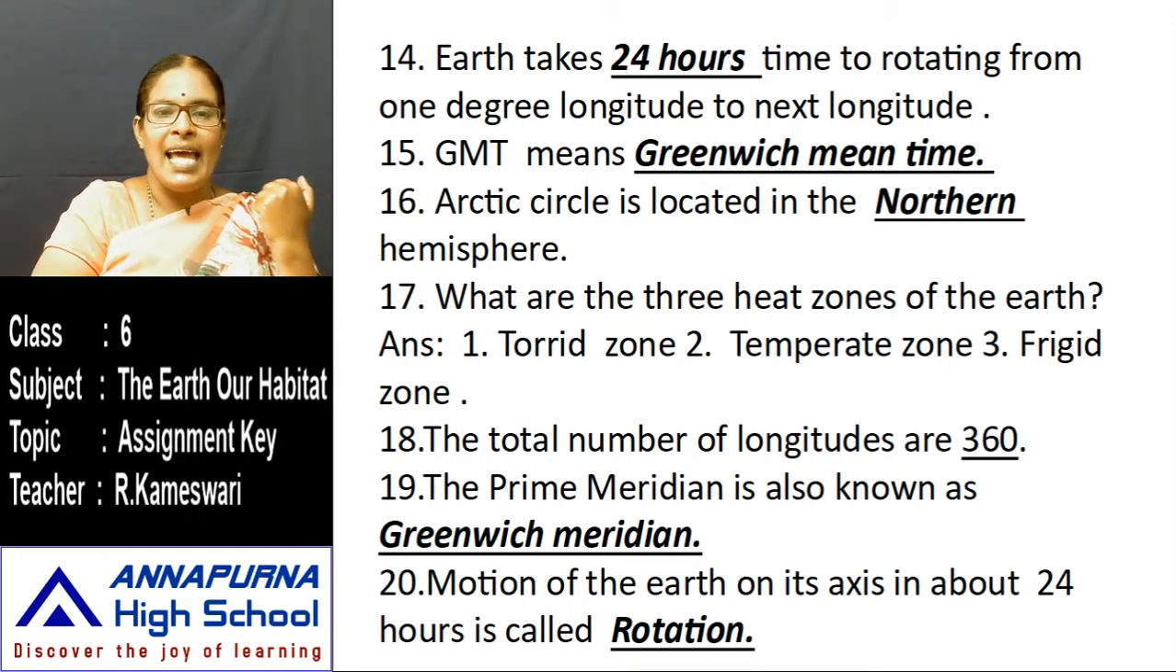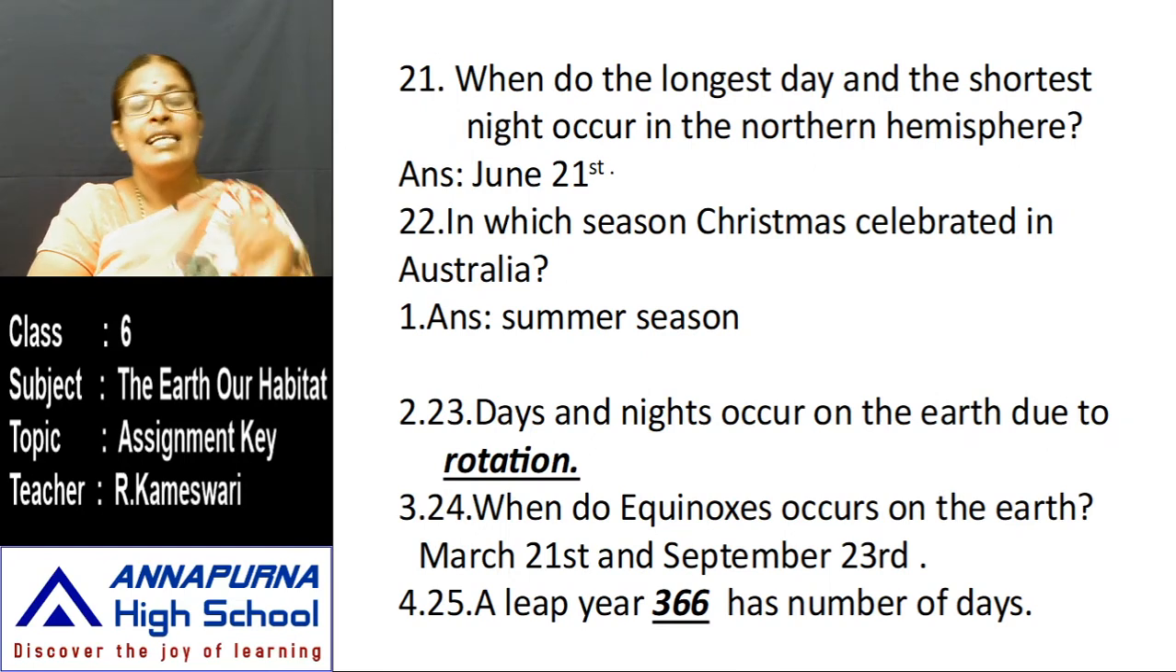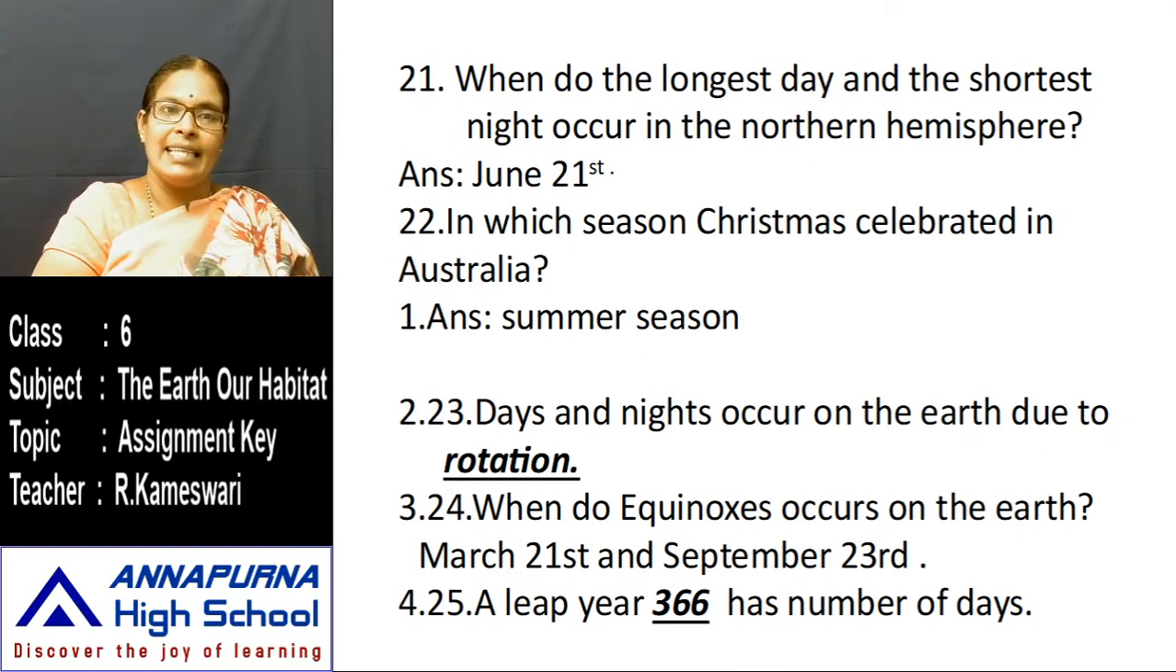The motion of the earth on its axis, in about 24 hours, is called rotation. The earth has 2 motions, as I explained. The earth rotates on itself, and at the same time it revolves around the sun. What is that motion? Revolution. Rotation takes 24 hours, one day, while revolution takes 1 year. Now, due to rotation, day and night occur. Due to revolution, seasons are formed on this earth.